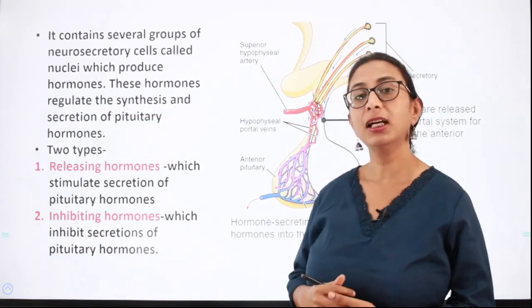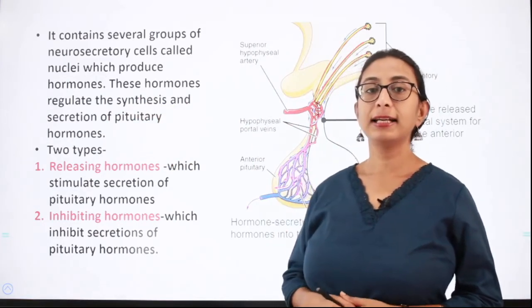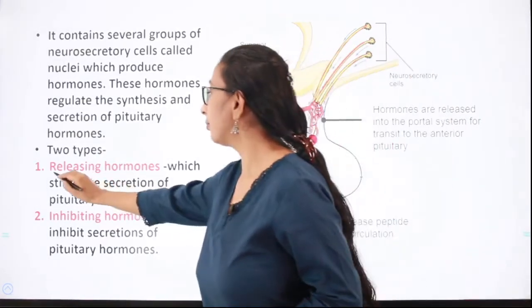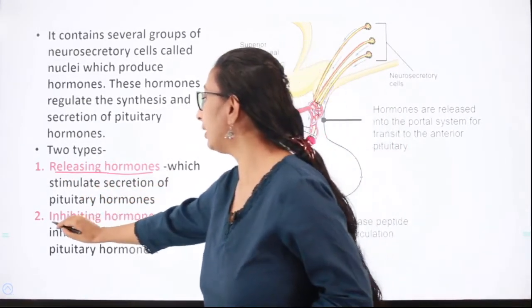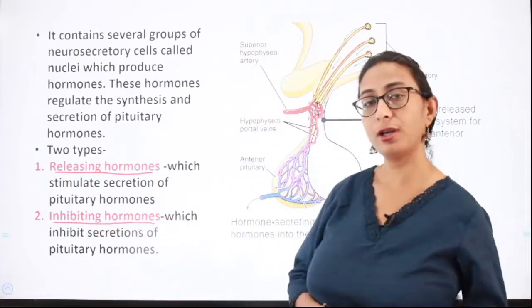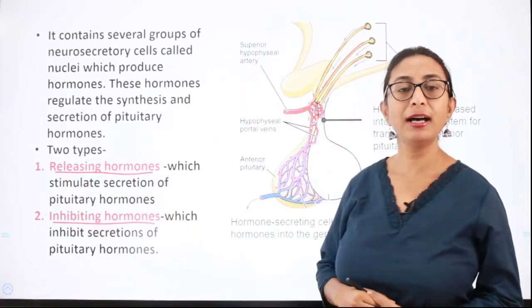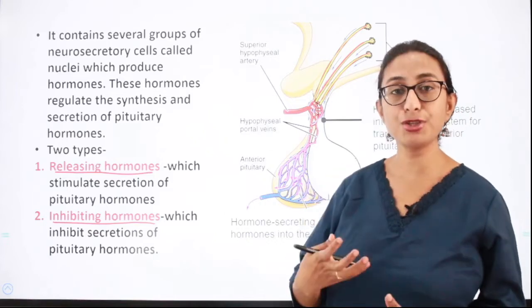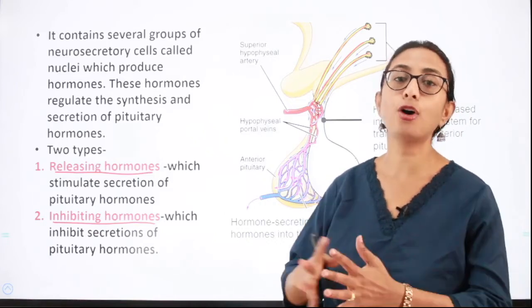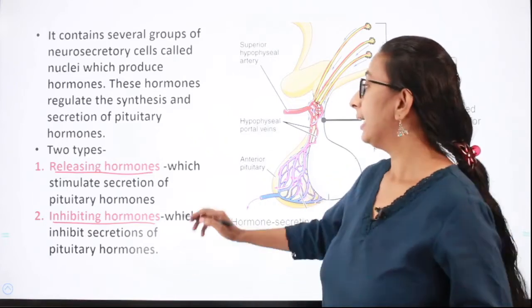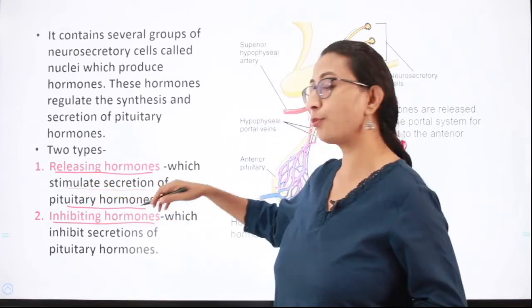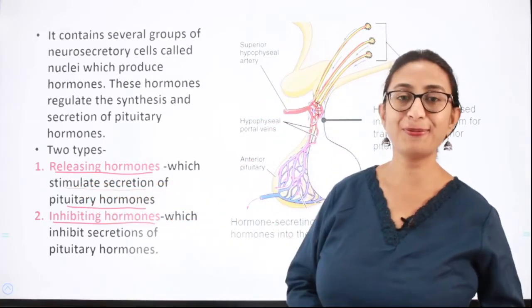So basically, the hypothalamus secretes two kinds of hormones. One is the releasing hormone and the other one is the inhibiting hormone. So what is a releasing hormone? A releasing hormone is one which stimulates the pituitary to secrete certain hormones. That is, it stimulates the secretion of the pituitary hormones. These hormones are called releasing hormones.